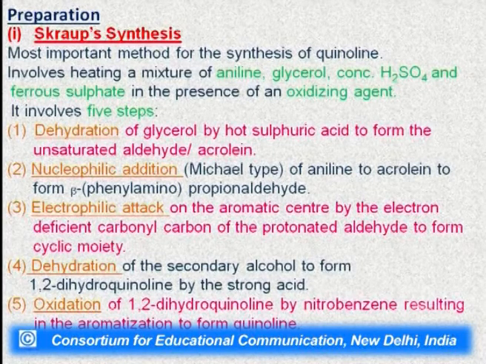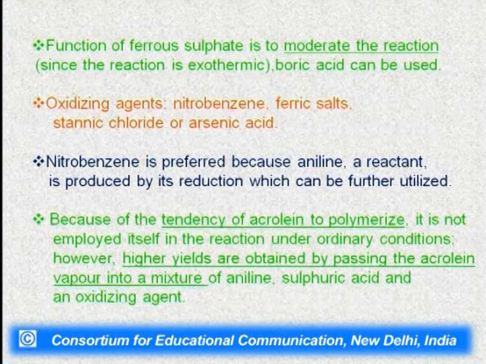Then this cyclic moiety will undergo dehydration. This dehydration of the secondary alcohol will then form the 1,2-dihydroquinoline by the strong acid. In the last step, this 1,2-dihydroquinoline will undergo oxidation by nitrobenzene, resulting in aromatization to form the quinoline molecule.